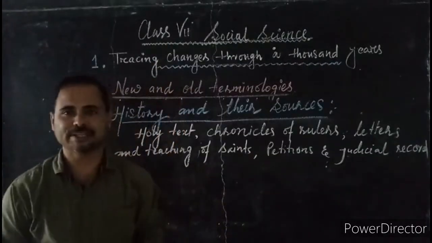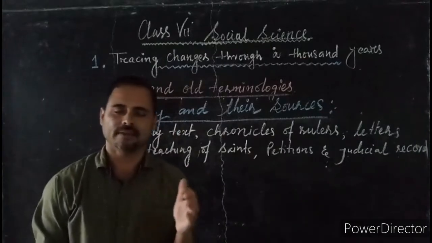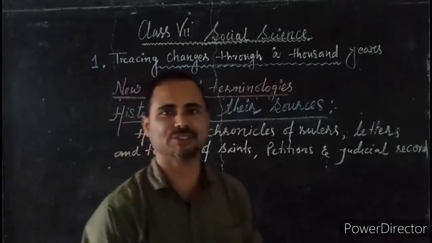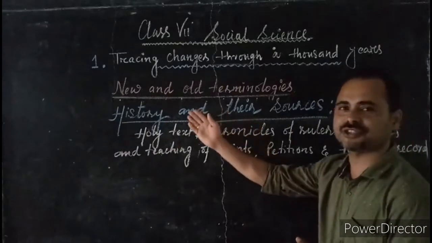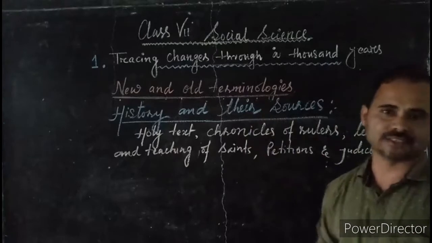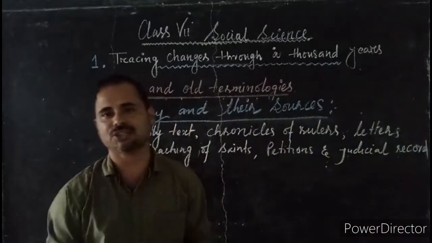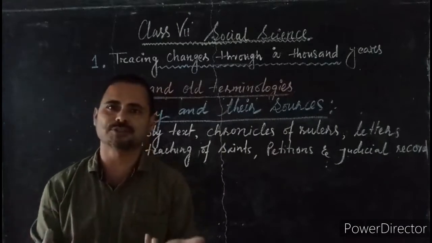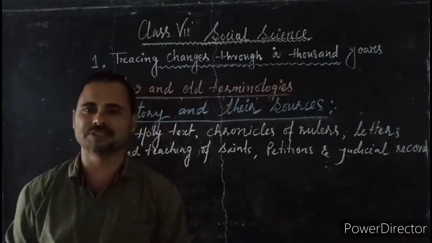Then let us try to understand this other aspect of learning history. In the previous video I told you that there are certain things that need to be understood. Now see the sources, the history and their sources. It means what are the sources of learning history. In the previous class you might have studied that historians use various kinds of sources to write history, and as a learner of history, we also refer to various things to know the history.